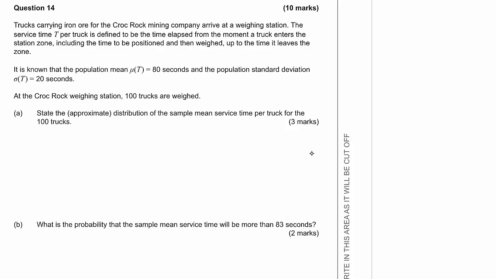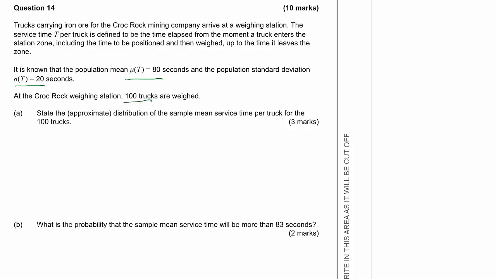Trucks carrying iron ore for the Croc Rock Mining Company arrive at a weighing station. The service time, T, per truck is defined to be the time elapsed from the moment the truck enters the station zone, including the time to be positioned and then weighed, up to the time it leaves the zone. It's known that the population mean, mu, is 80, and the population standard deviation is 20.